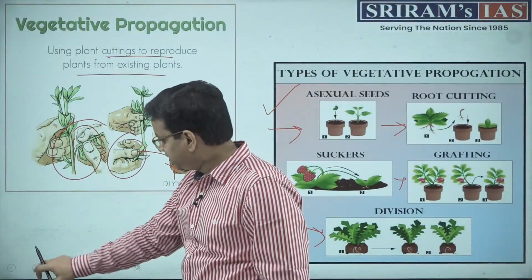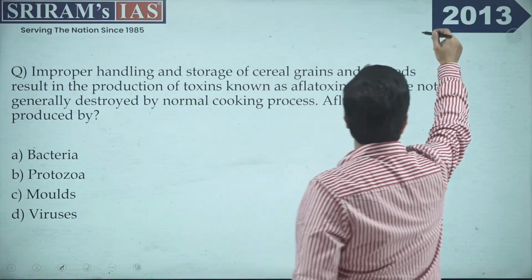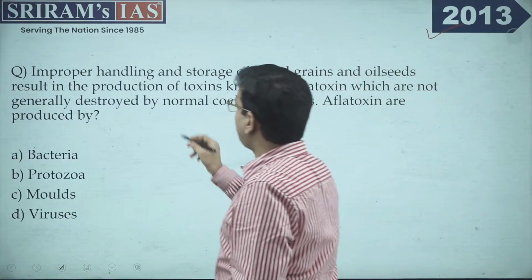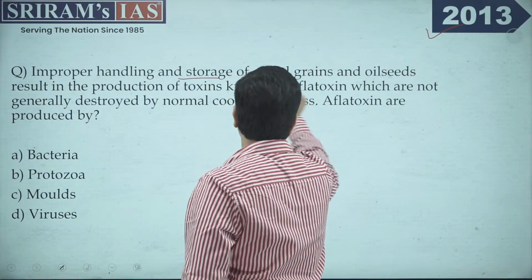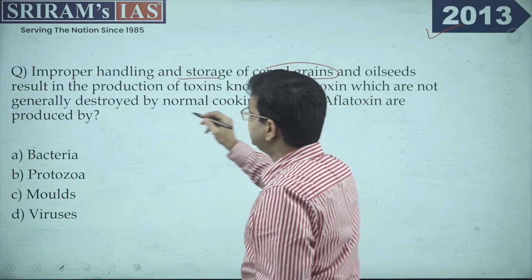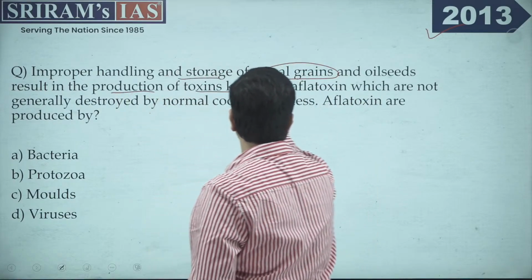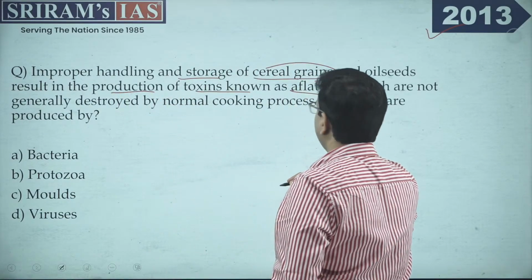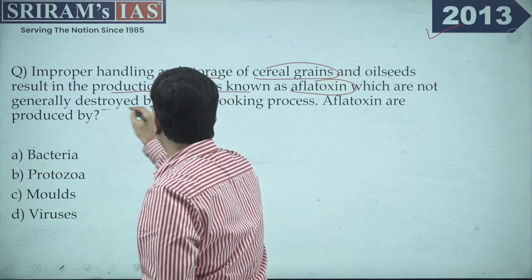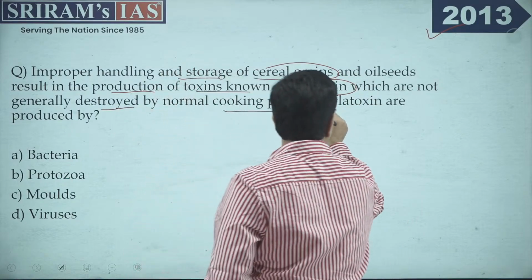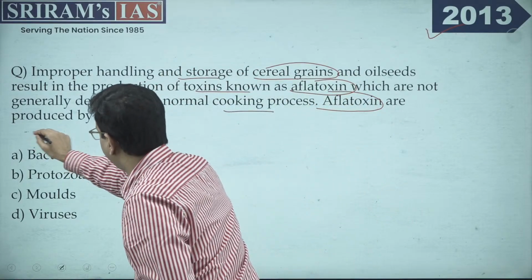Now moving ahead with another question, this is from 2013. Improper handling and storage of cereals, grains and other oil seeds results in the production of a toxin which is known as aflatoxin. Which of the following is generally not destroyed by the normal cooking process? Aflatoxins are what and produced by?